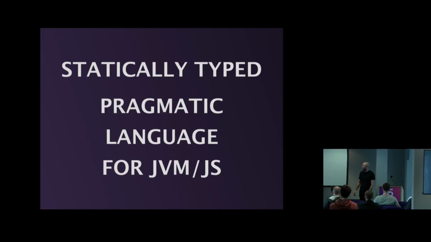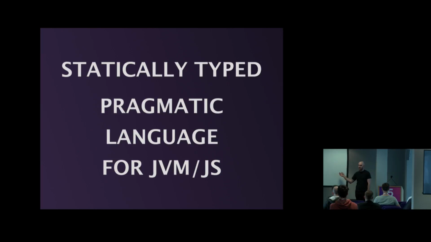So in reality, Kotlin is a statically typed pragmatic language for JVM and JavaScript right now. What statically typed means, I guess, is self-explanatory, it's like C#. Pragmatic means the Kotlin team didn't try to use some new features. They tried to create a usable language right now without too much experimentation. That's compared to Scala, let's say.